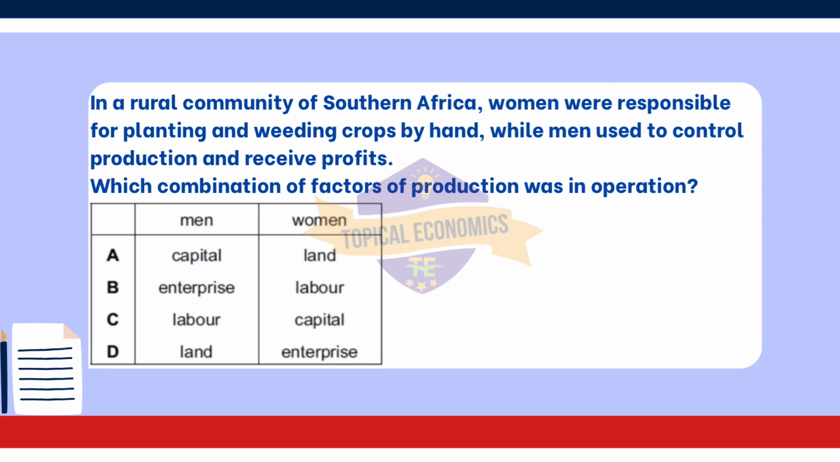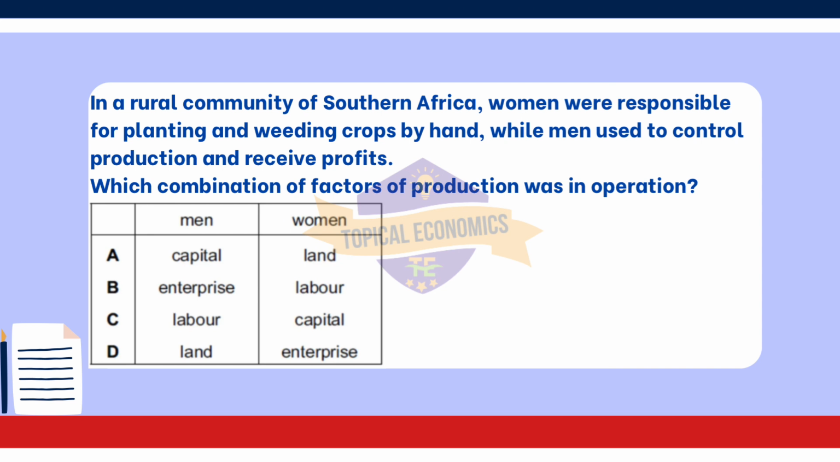Women, labor. The women are responsible for the physical tasks of planting and weeding crops by hand. This clearly defines their role as labor, as they are providing the human effort necessary for crop production. Looking at the other options.